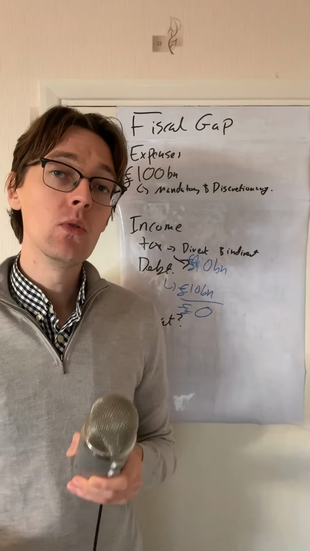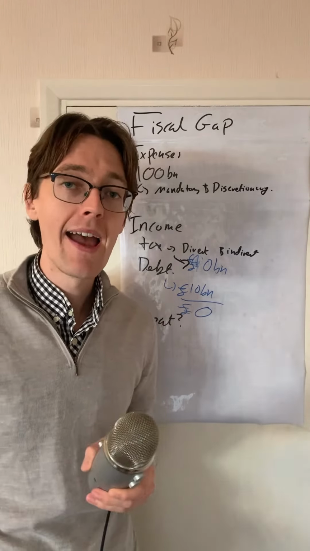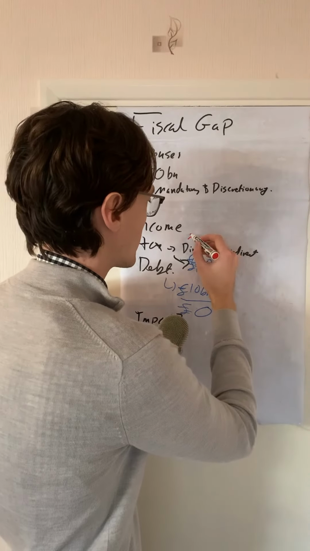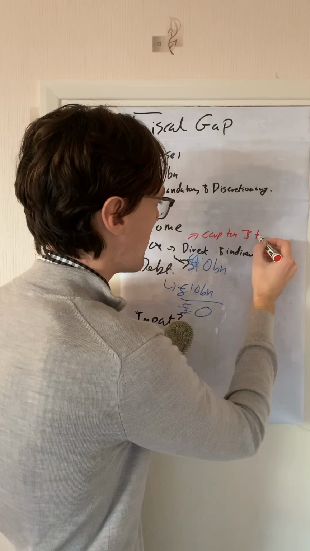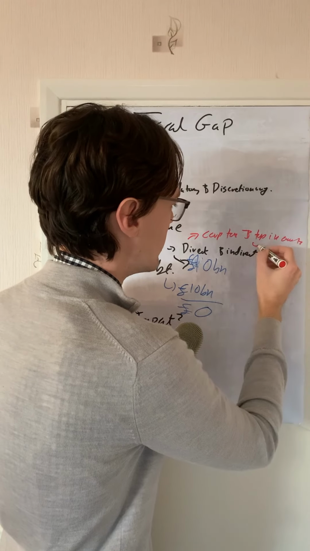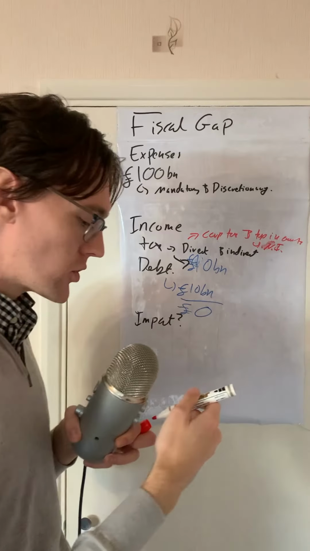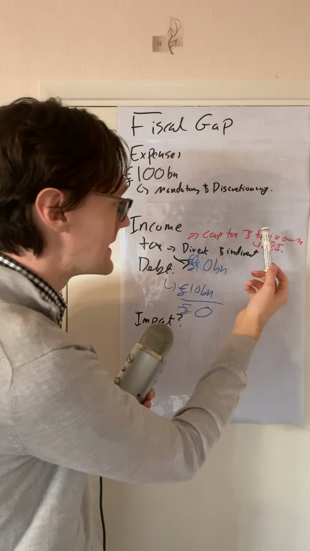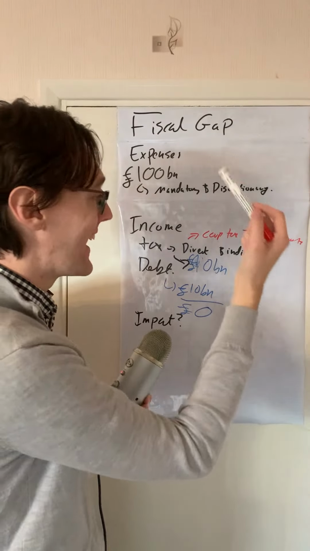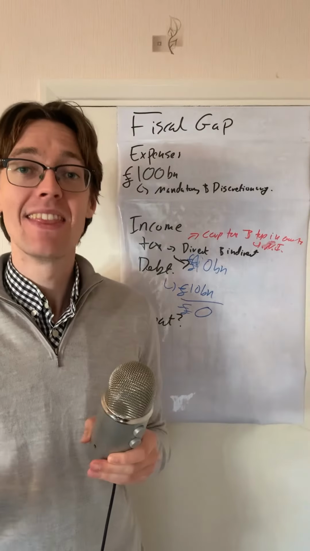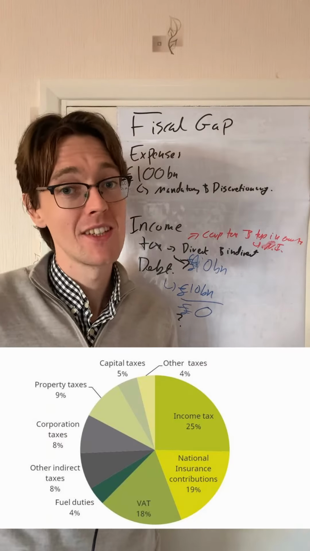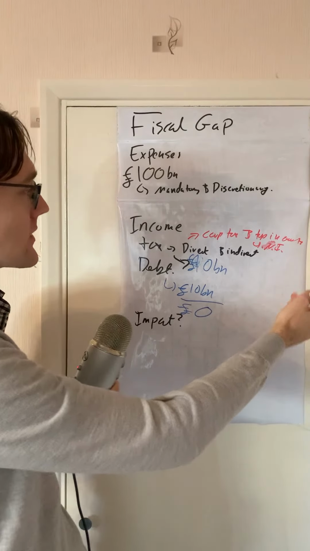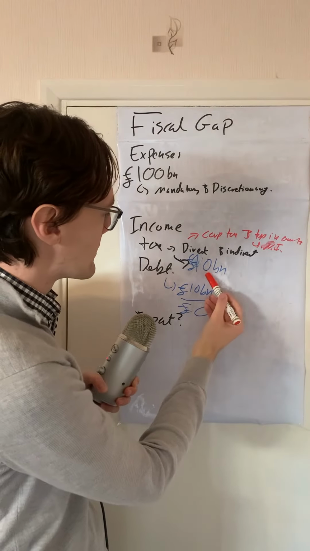That was until a couple of weeks ago, when Kwasi Kwarteng announced tax cuts. The big tax cuts that were announced were to corporation tax, the top rate of income tax, and also to national insurance. Now, just for some perspective, the main sources of taxes for the government are income tax, national insurance and VAT. They're the big money earners for the government. You can see on this diagram on the board now. So they announced all of these different tax cuts. The problem is obviously that reduces the amount of tax.